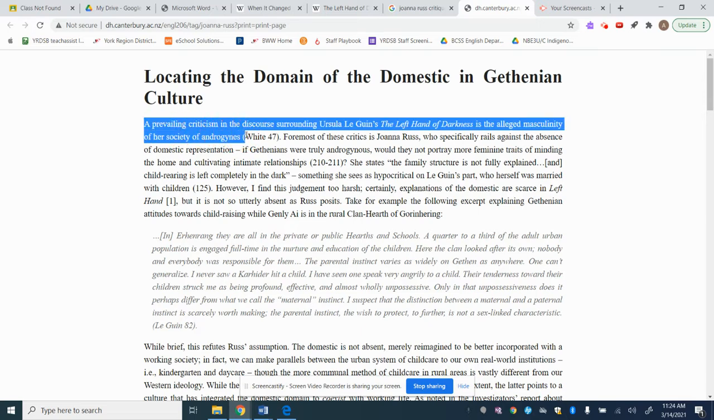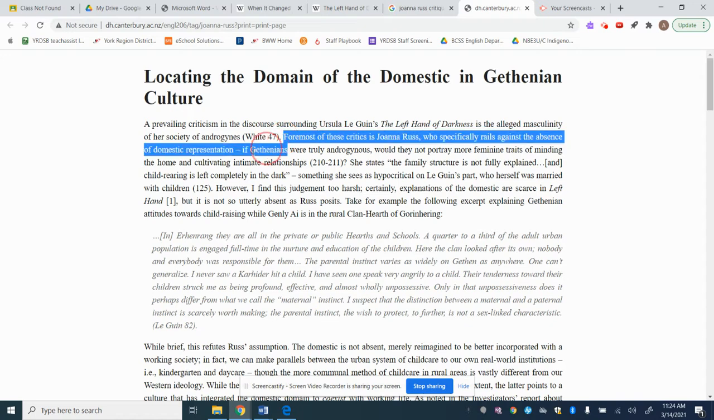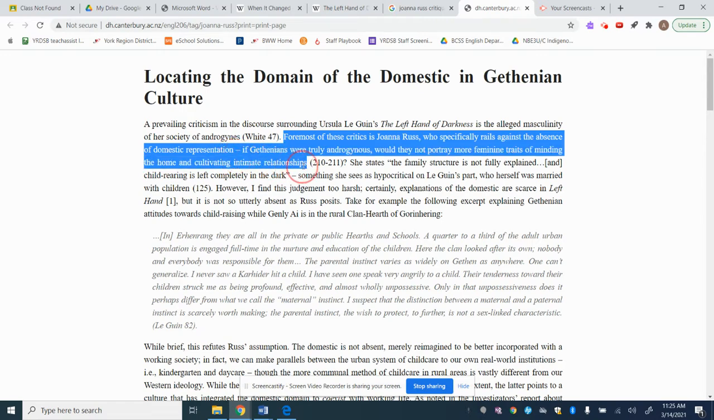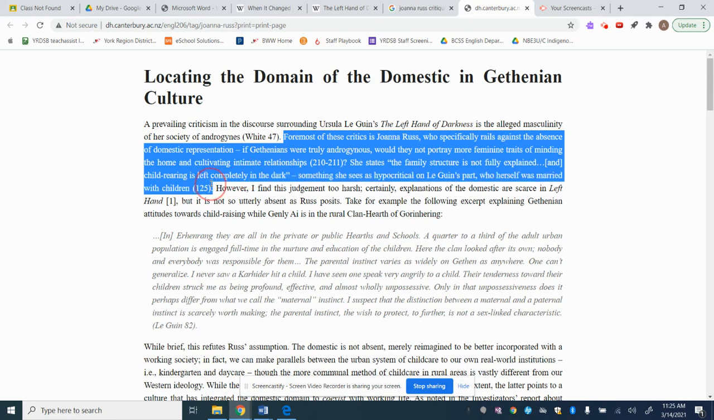They said it was too masculine for a society that's supposed to be feminist. Okay, for most of these critics, Joanna Russ really rails against the absence of domestic representation. If they were truly androgynous, would they not portray more feminine traits of minding the home and cultivating intimate relationships? She states the family structure is not fully explained and child rearing is left completely dark, something she sees as hypocritical. Okay, great. There's a super strong idea now.